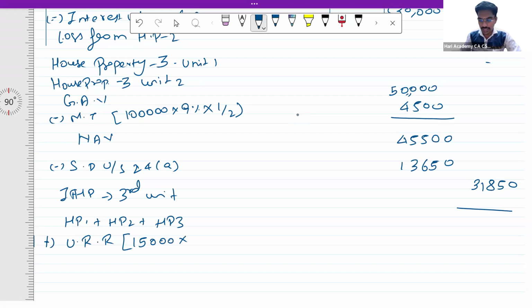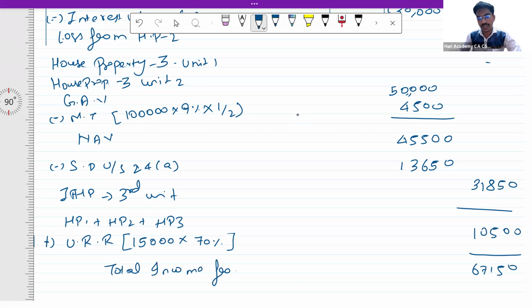Of this, 30% is not taxable, that is allowed as deduction. So only 70% is to be taxed, which will come to 10,500. Now the total income from house property comes to 67,150.